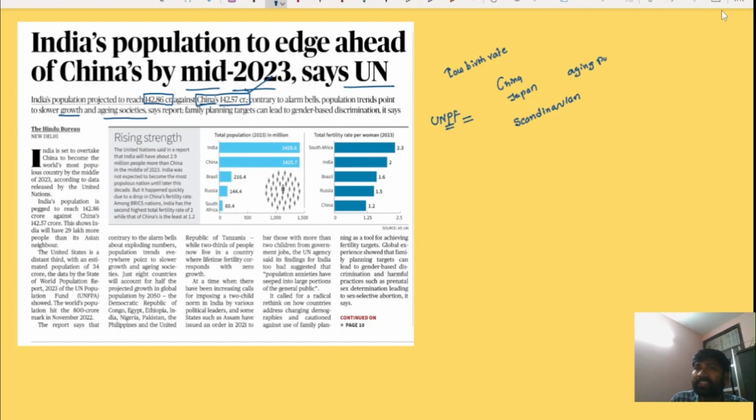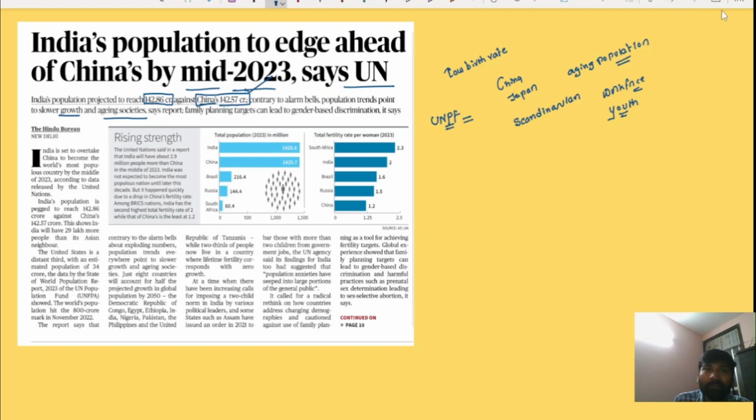An aging population is a sign that the country will not have an adequate workforce or youth to sustain its economic growth trajectory. So aging societies are a particular concern, and there has also been a slower growth rate in population.